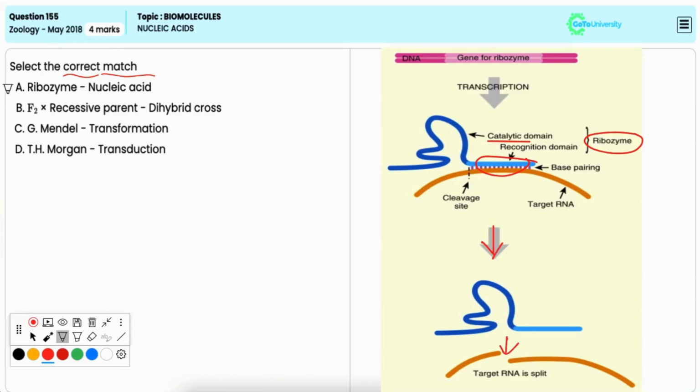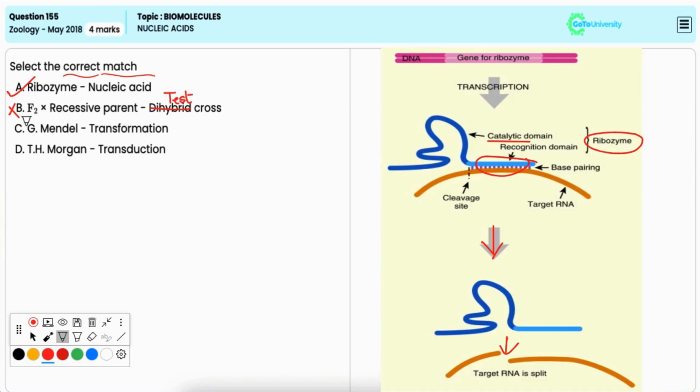Option B, F2 into recessive parent is to dihybrid cross. This is incorrect because this represents a test cross. Hence, it is incorrect option.